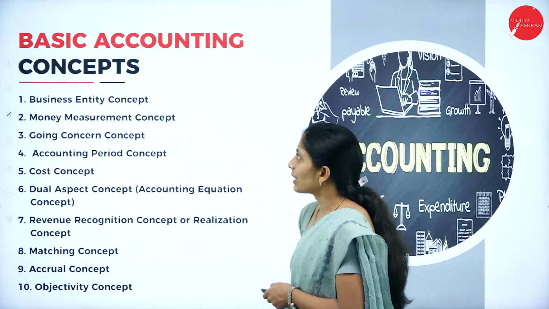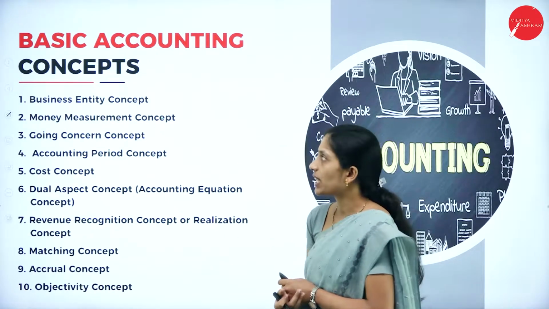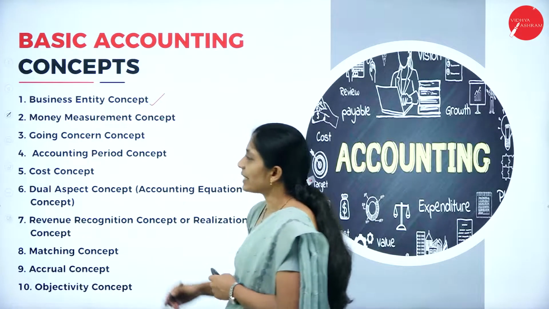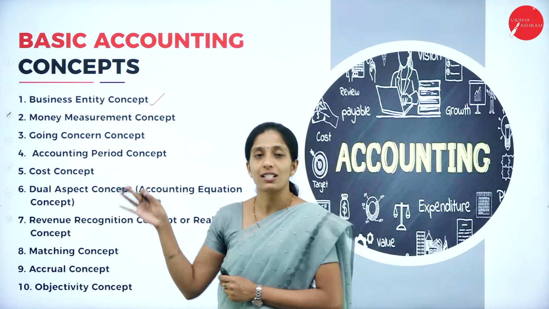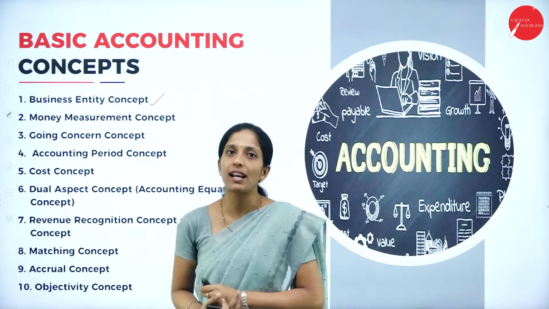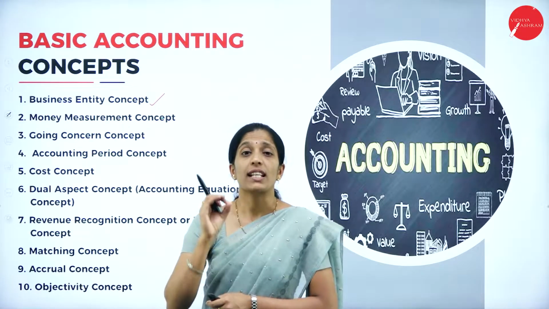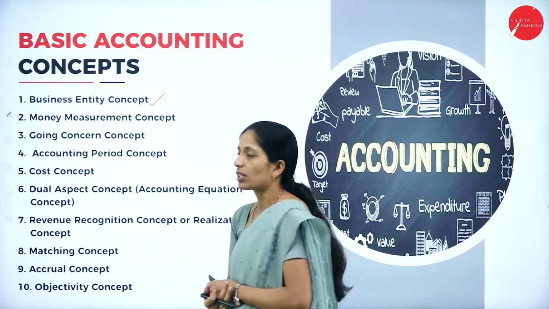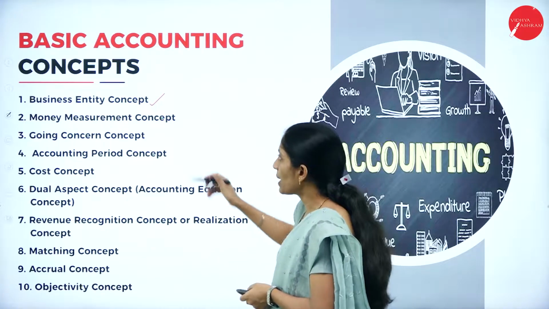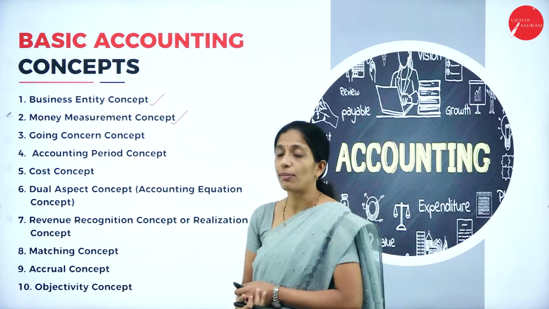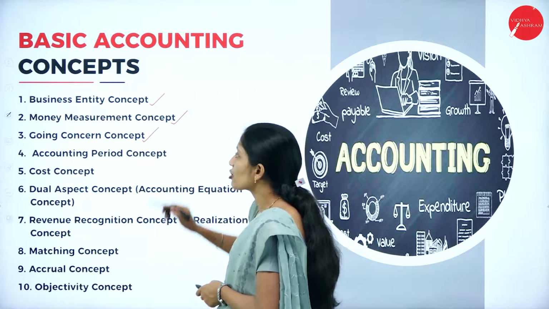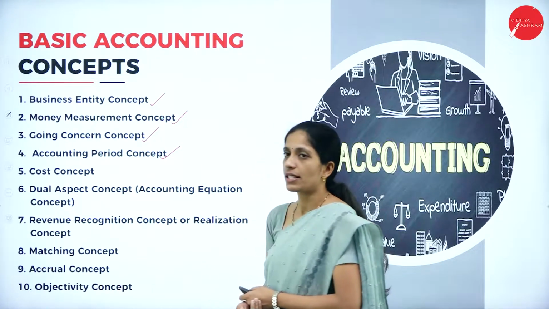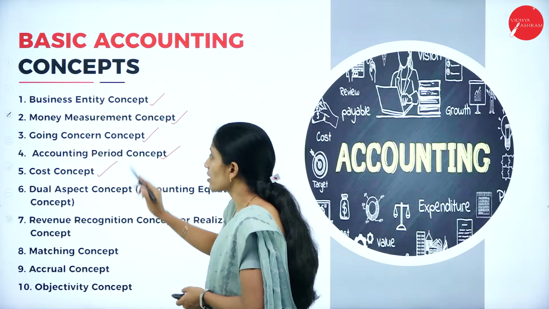So let us see the various types of accounting concepts, that is, basic accounting concepts. We are going to discuss all these concepts in detail one by one. The first one is the business entity concept. The second is the money measurement concept. The third is the going concern concept. The fourth is the accounting period concept. The fifth is the cost concept.